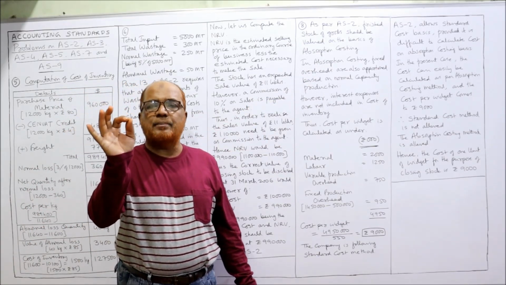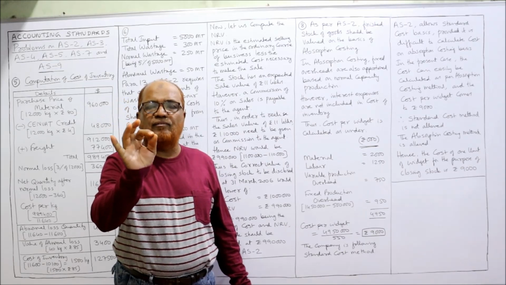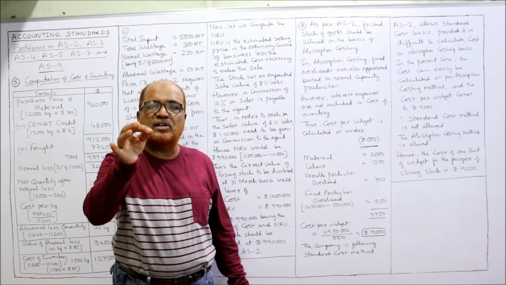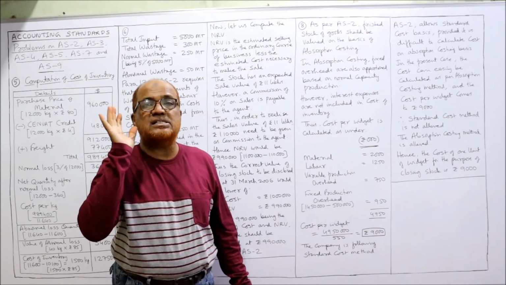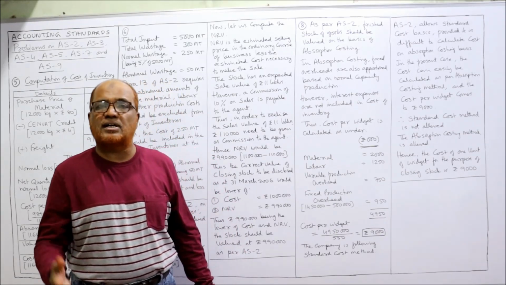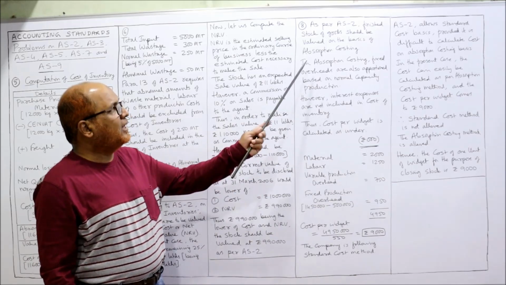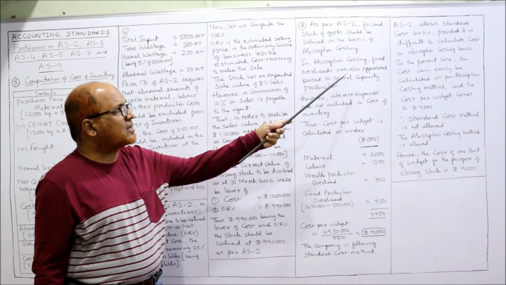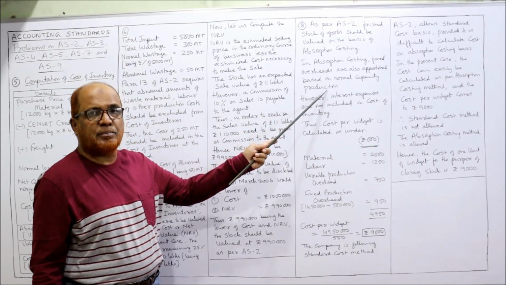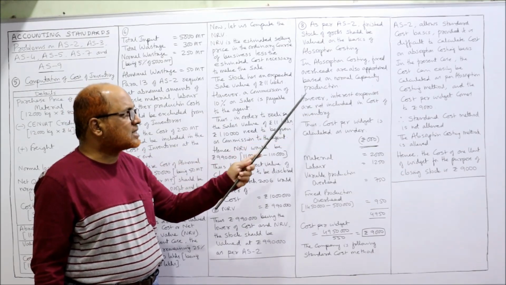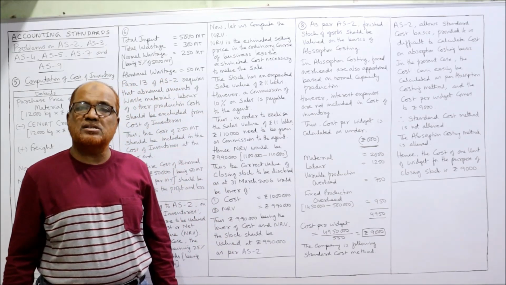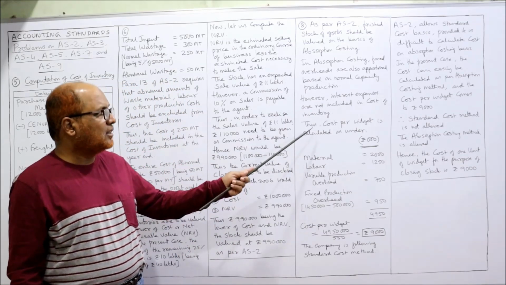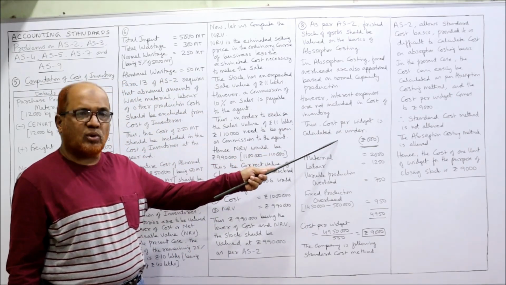Simply remember, absorption costing is a method in which we include the fixed overhead also, but it does not include interest charges because that is not the production cost. In absorption costing, fixed overheads are also apportioned based on normal capacity production. However, interest expenses are not included in the cost of inventory, I told you, because these are financial expenses. Thus, cost per widget is as follows.